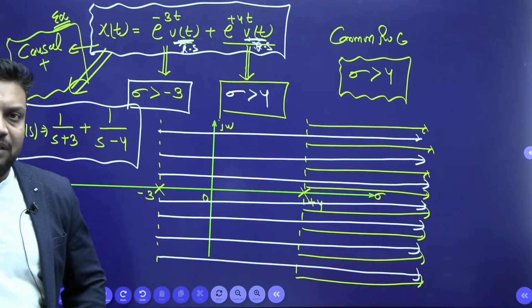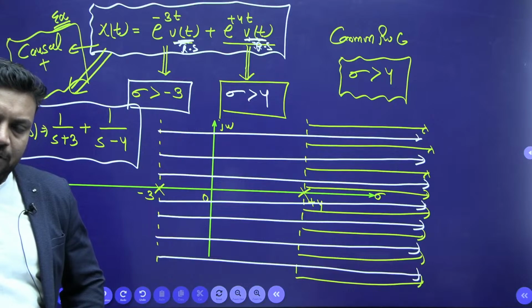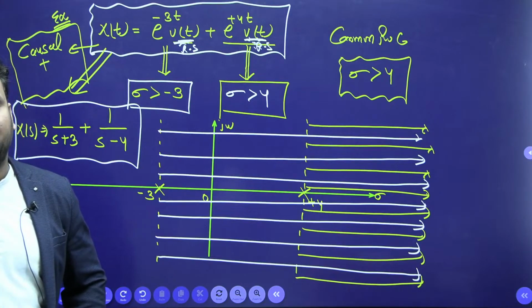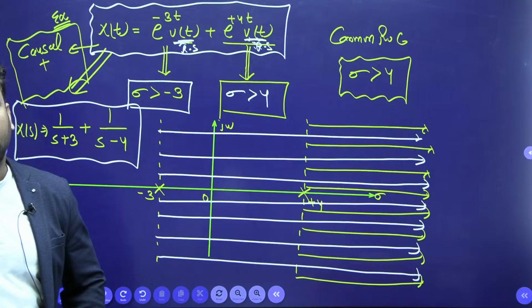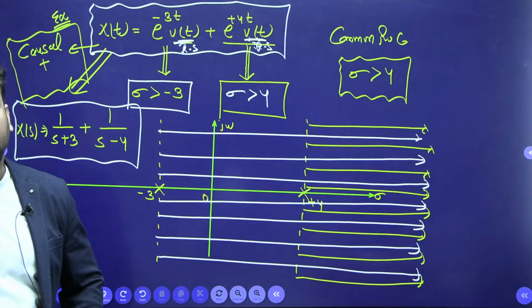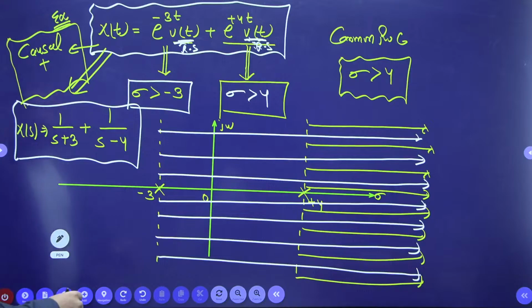Tell me quickly, Vedai and Purushottam, all of you, is it stable or unstable? Stable. So stable it is.